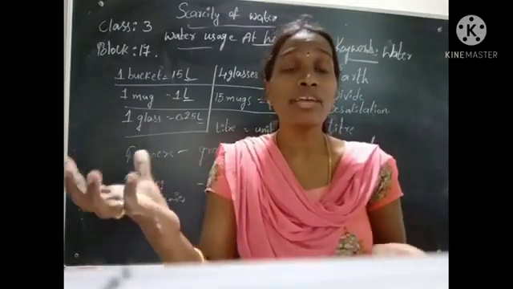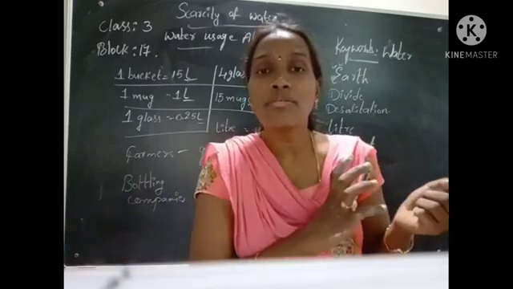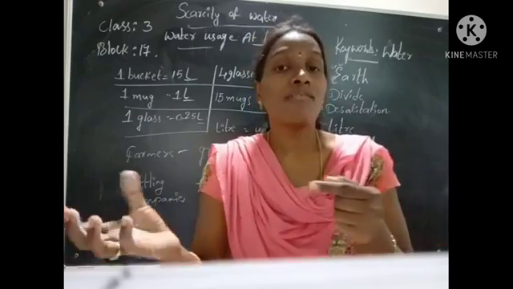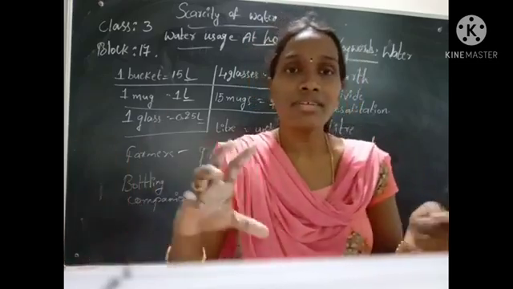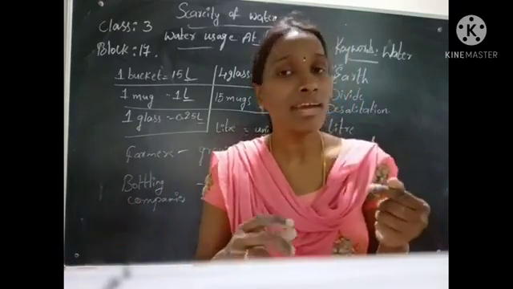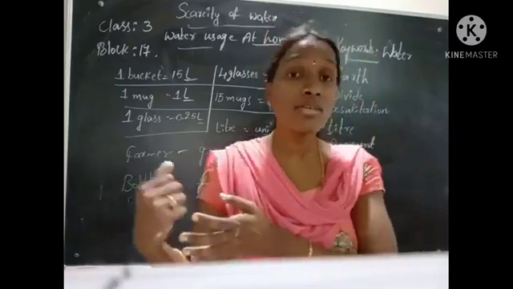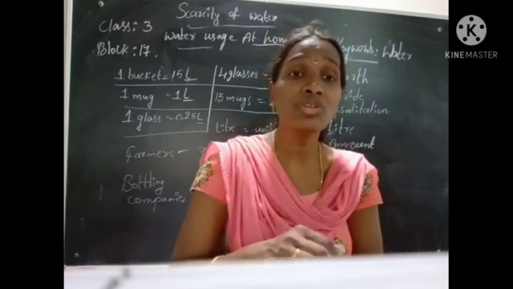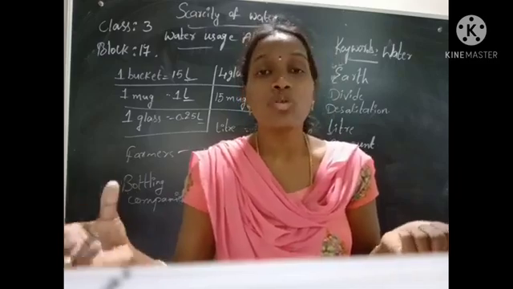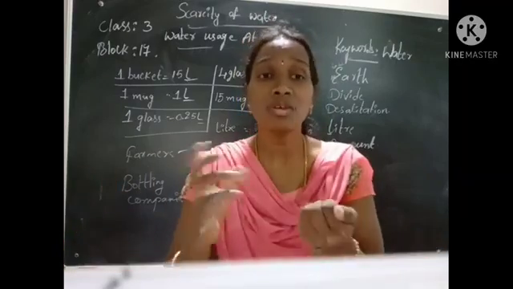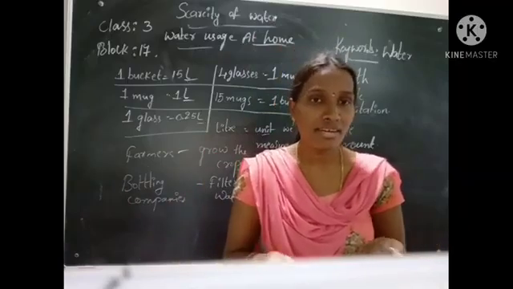All this water, as we already know, comes from different sources. Not all of this water comes from one source. It comes from different sources like wells, rivers, lakes, ponds, and so many, right? Factories also need water for cleaning and for their workers to drink. In the factories they use water for so many purposes. Schools also use water for cleaning and drinking purposes. Yes, children?